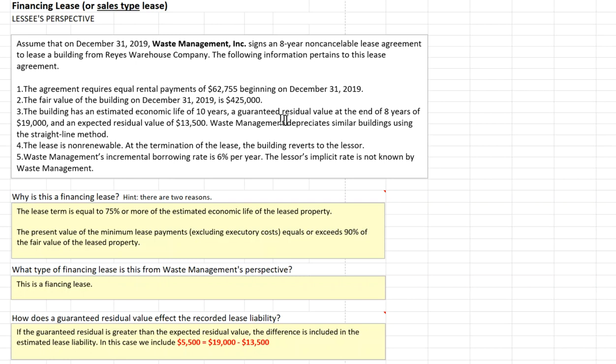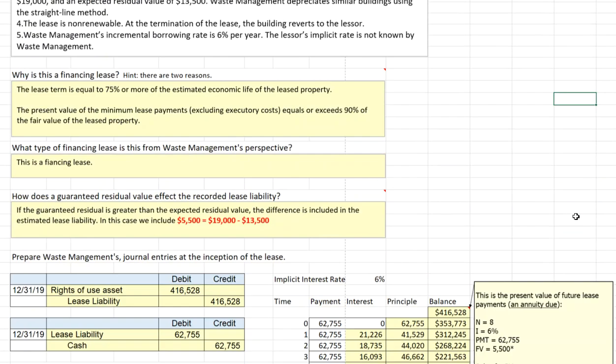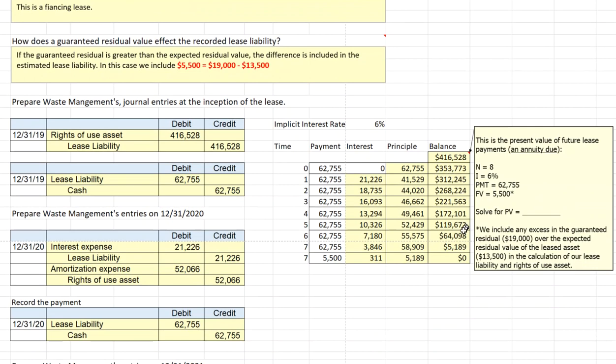The guaranteed residual at the end of the 8-year period was $19,000, and we had an expected residual of $13,500. We included that in our present value of our future lease payments, and we incorporated that into both our right of use asset and our liability.